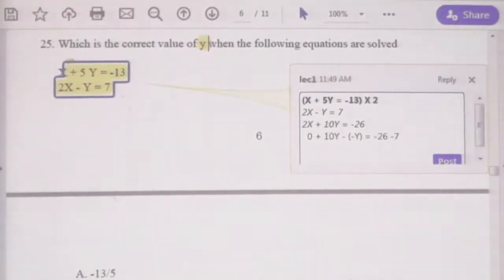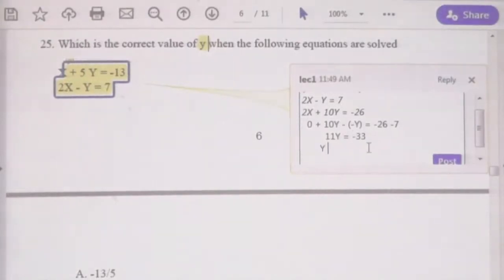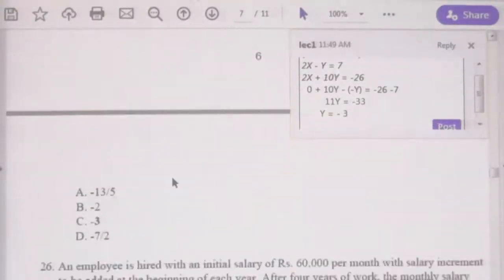Then here minus become plus, therefore 11y equal minus 26 minus 7, therefore minus 33. Therefore you can say y equal minus 3, right? Let's see the answer. Yes, y equal minus 3, answer is C.